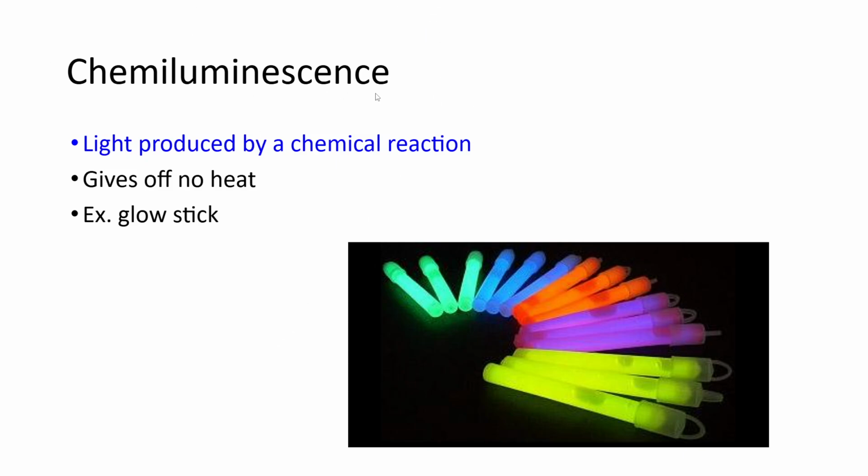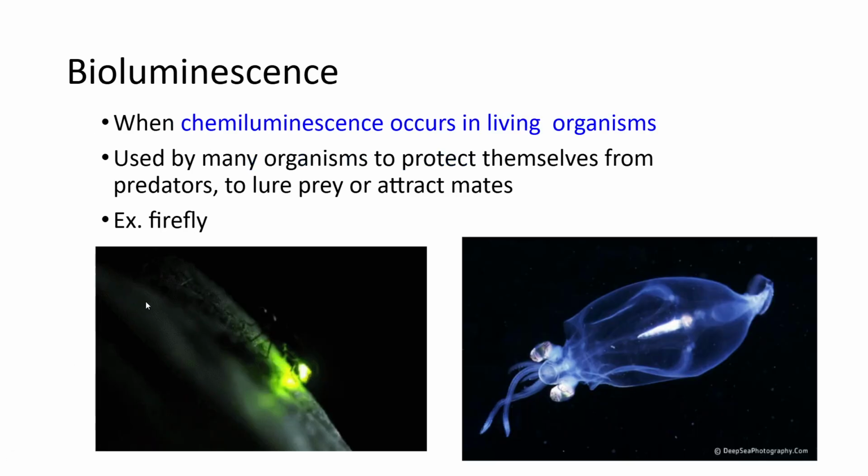Chemiluminescence is another type of luminescence that comes from a chemical reaction that gives off absolutely no heat, as everything is converted into light. For example, a glow stick. The glow stick has two different types of chemicals inside, and a glass tube separates them. When you crack that glass tube and mix the chemicals, you get that nice glow.